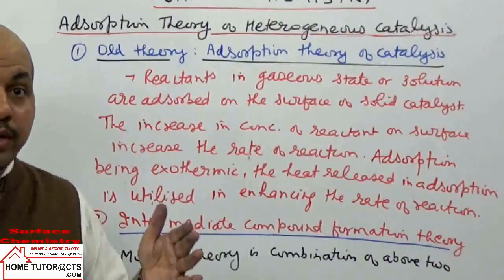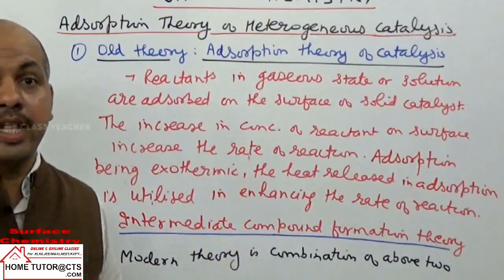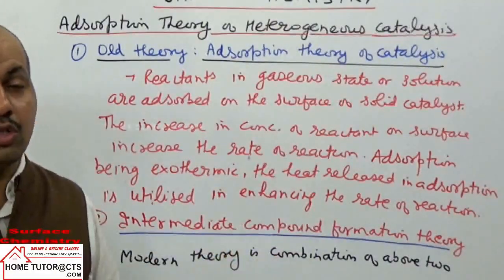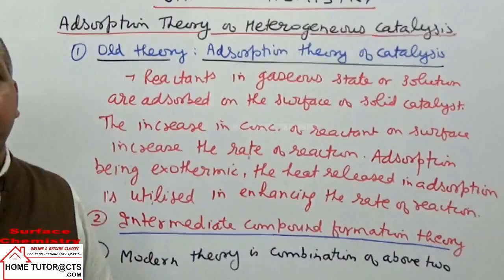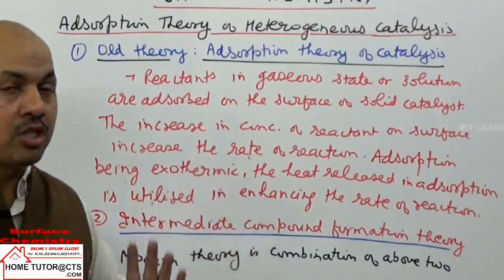And when the reaction has lower activation energy, then what happens? The reactant molecules can cross energy barrier easily, and when more molecules cross the energy barrier in the reaction, the rate of reaction will be increased. That is taken as intermediate compound formation theory.